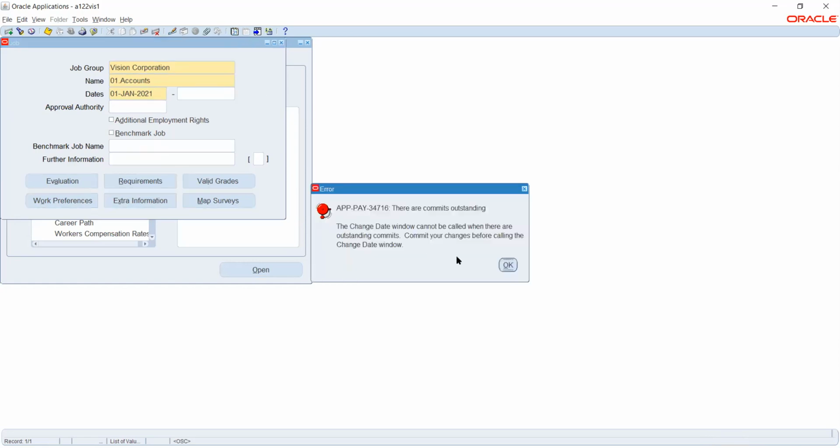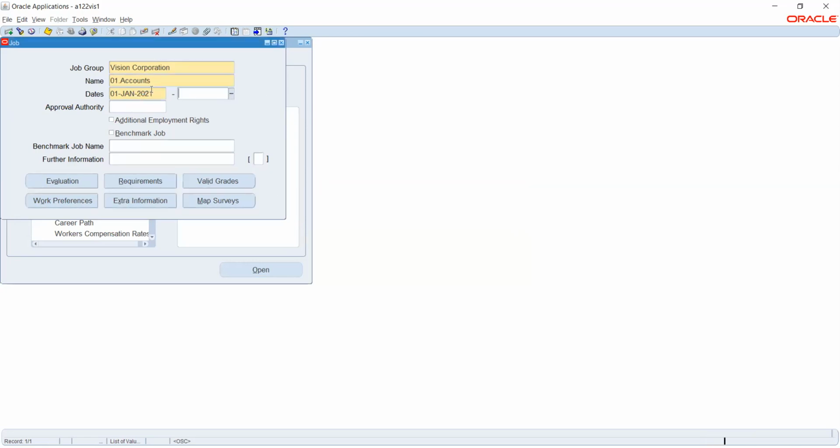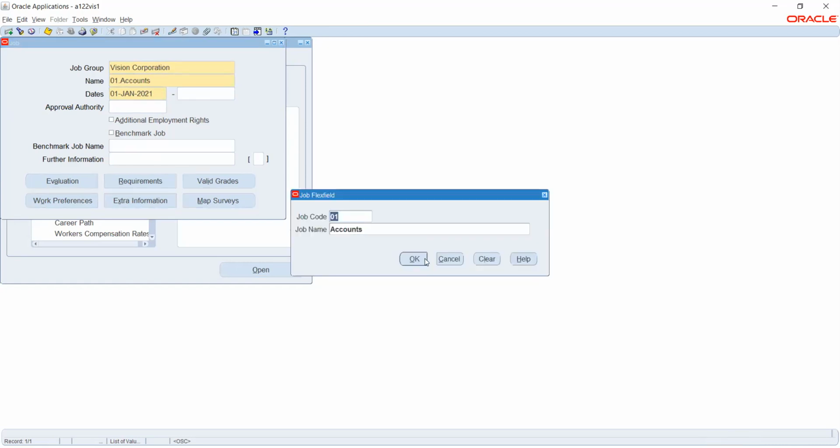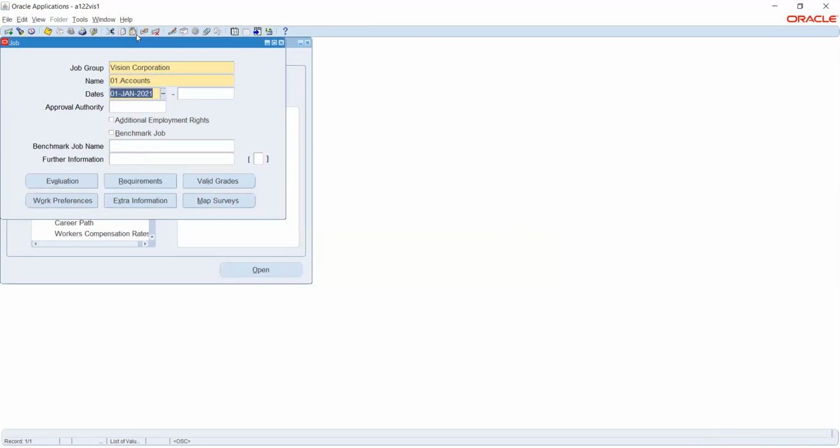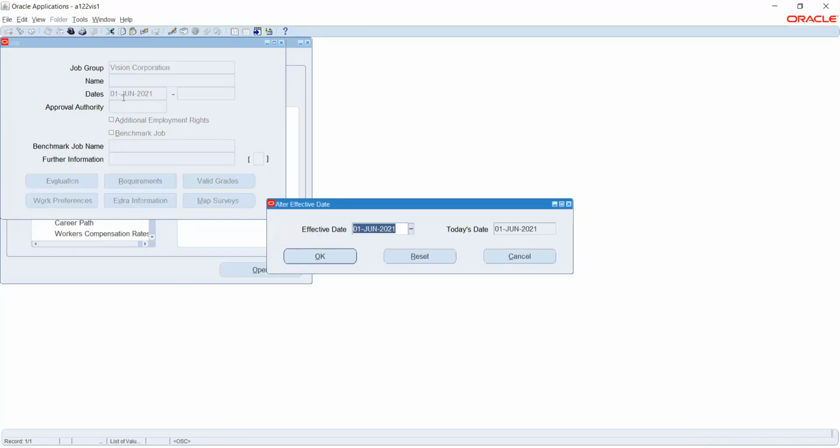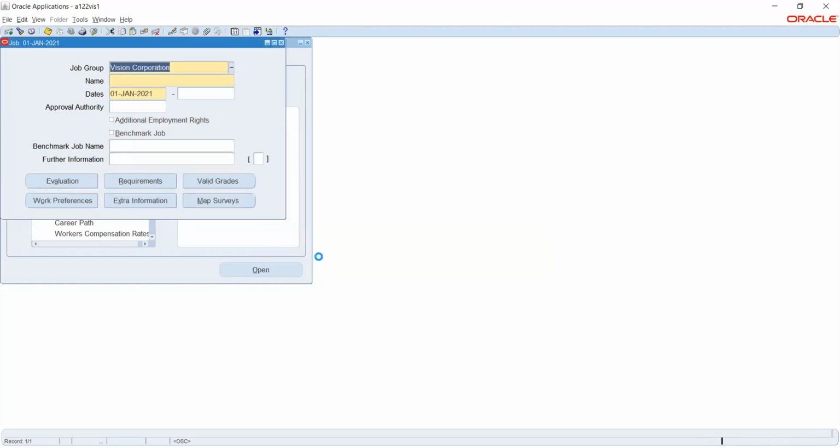If we give the effective date, let me clear this and show. Now if you see here, we could see the date as 1st June. Now I'll change it to 1 Jan 2000. Okay, I'll just say one. So this will be changed.